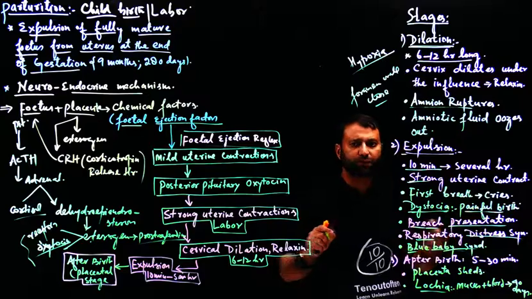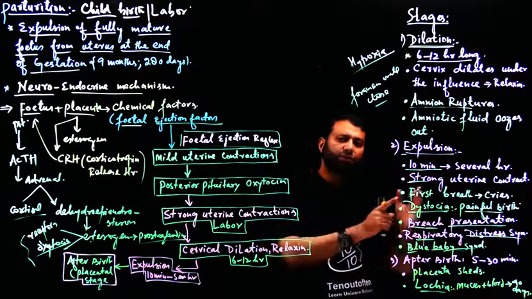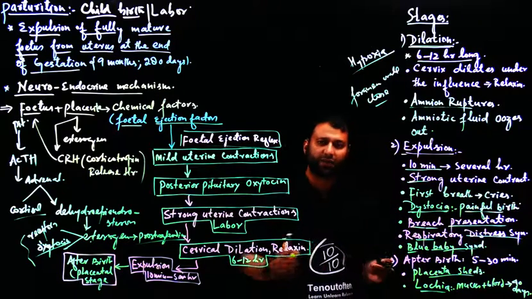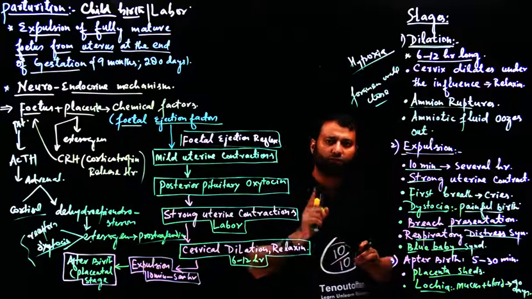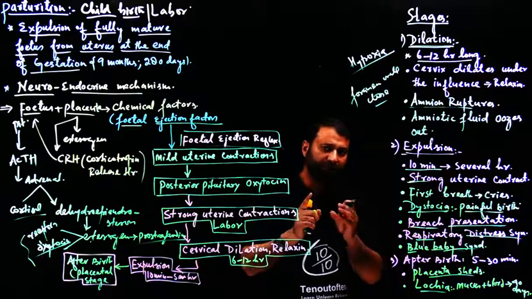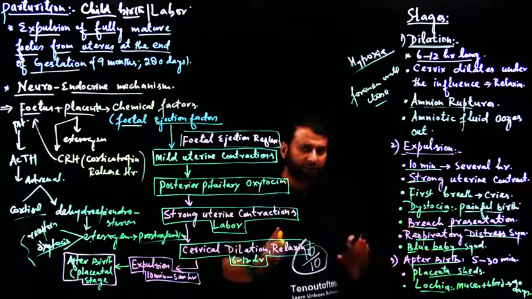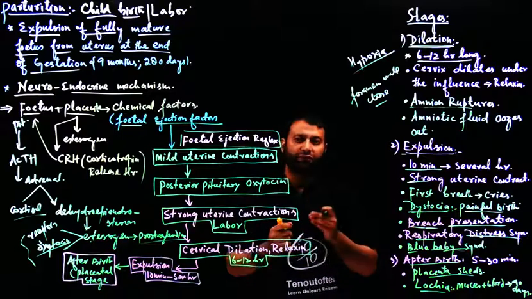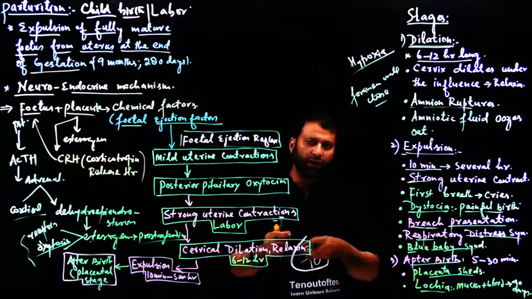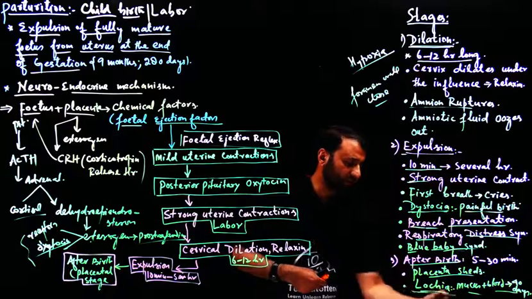Okay, when the phase of expulsion is over, that is the baby has come out of the womb of the mother, then after some 5 to 30 minutes or half an hour, the placenta also comes out of the womb of the mother, and this coming out of placenta is called afterbirth. After the placenta comes out, up to some 40 days, through the vagina a little mucus and blood keeps oozing out. That mucus and blood is called lochia.